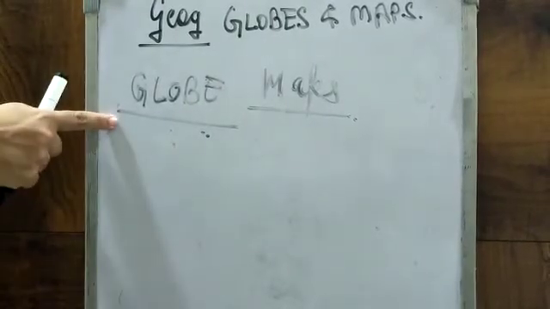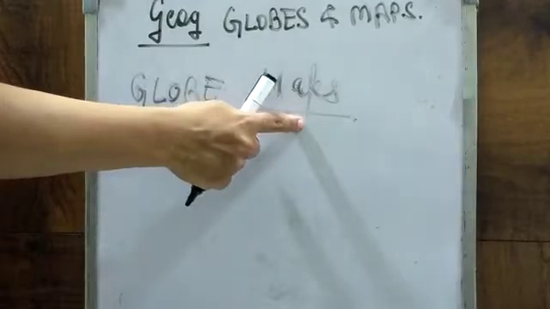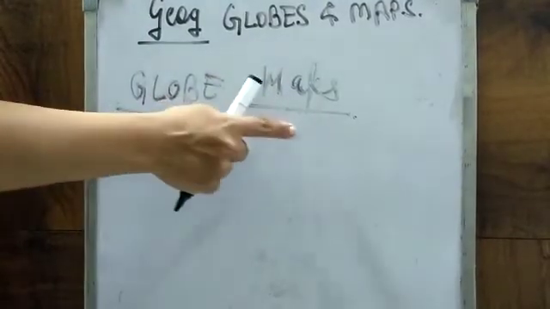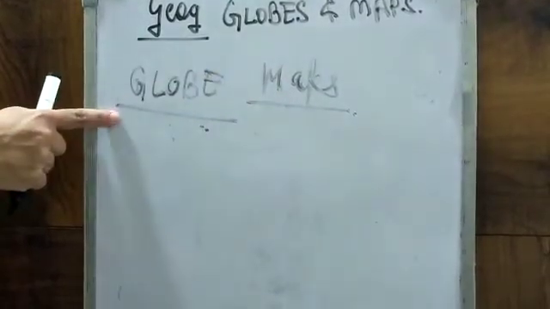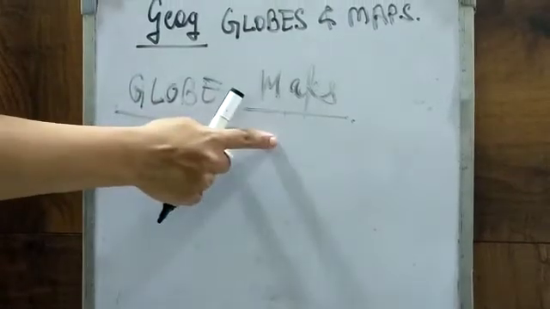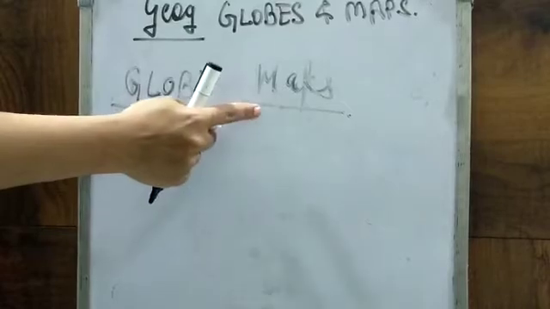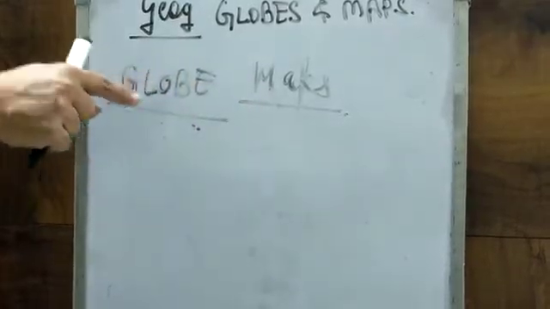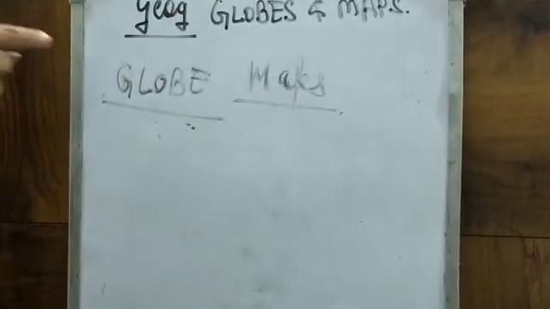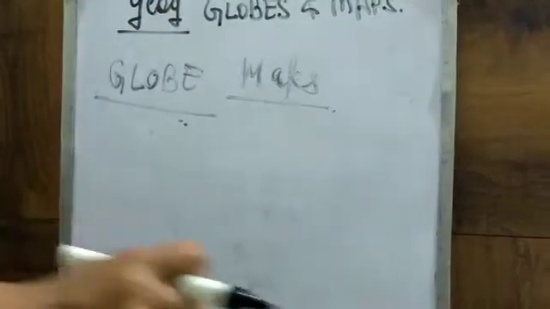So a globe is a three-dimensional representation, and it is difficult to carry. A map is two-dimensional, and it is very easy to carry. Detailed information about the whole of the earth or a part of the earth can be shown on a map. So let us do a quick recap of the difference between a globe and a map.